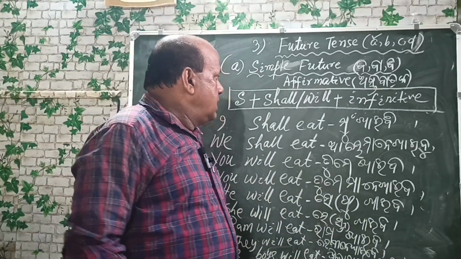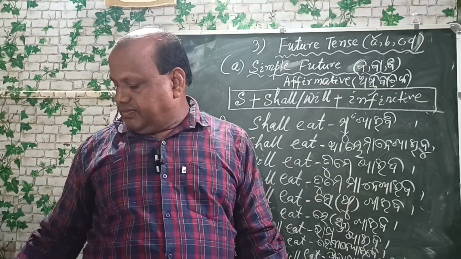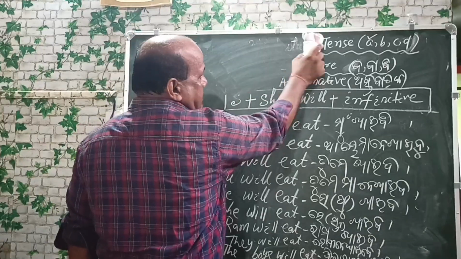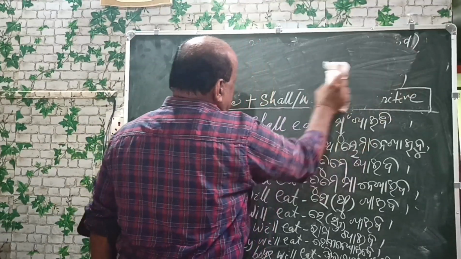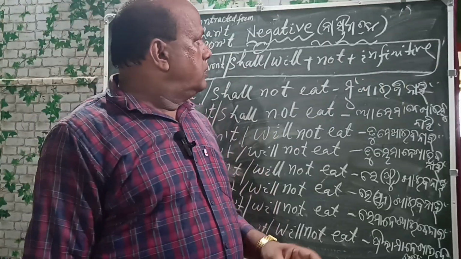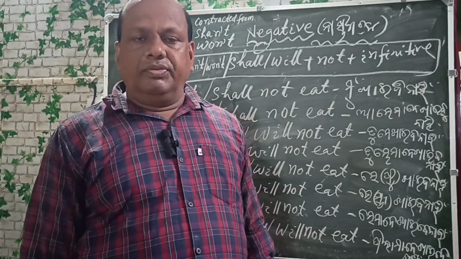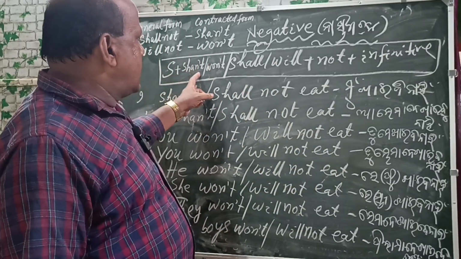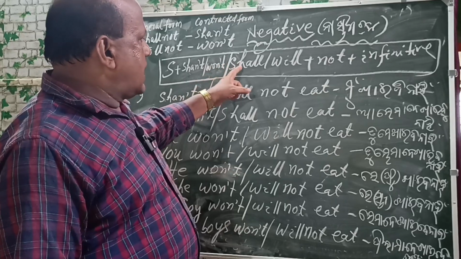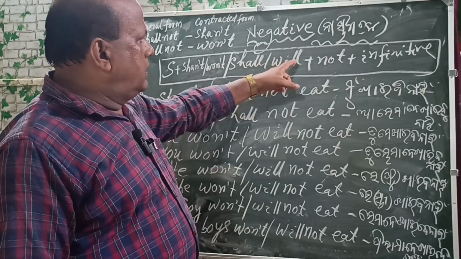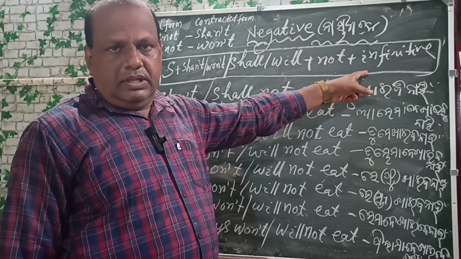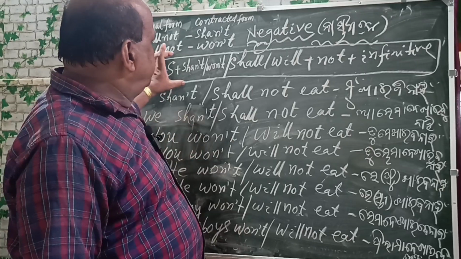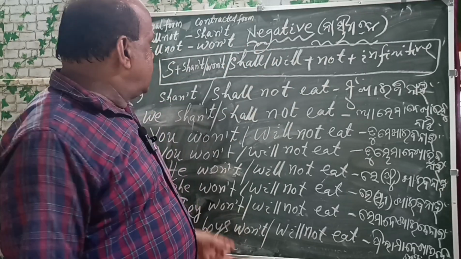So remember this tense, and the negative frame of this sentence is going to be discussed. The negative form of the simple future tense. Let's get started. Subject plus shan't or won't, or shall or will plus not plus infinitive. So this is the frame of this tense. This is the structure of the sentence.